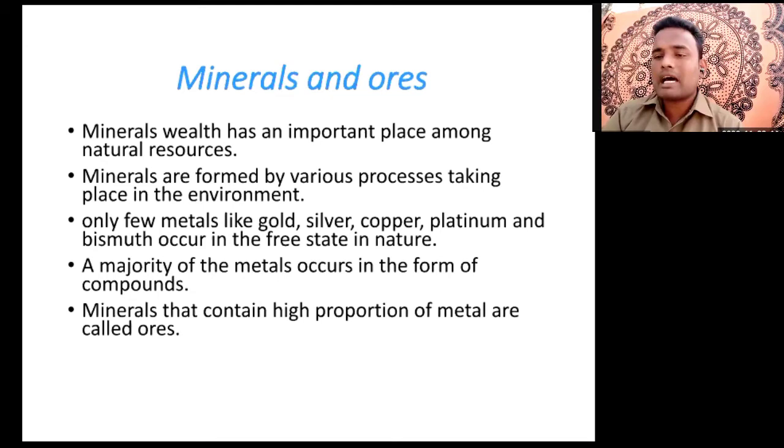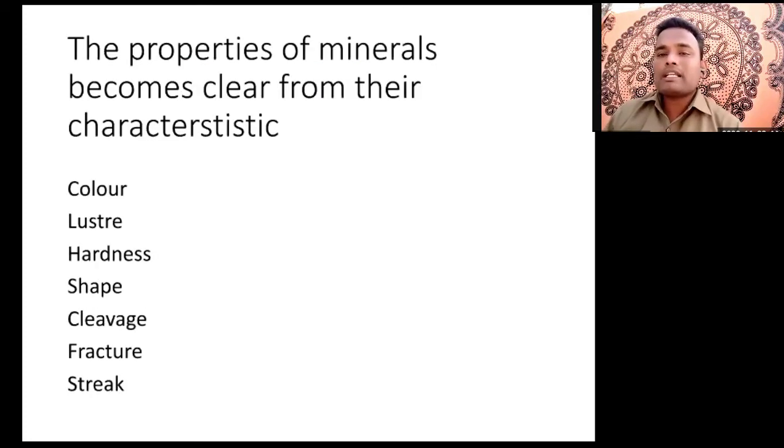See, there are minerals which contain a large proportion of metal. What are the properties of metal that we have learned? That means ductility, malleability, luster, hardness. Whenever a substance has these properties, it is called a metal, or it is called a metal ore. Now, next slide: there are some properties of minerals that become clear from their characteristics. See the properties. We have seen many substances in day-to-day life, but which are metals, which are non-metals, and which are metalloids?